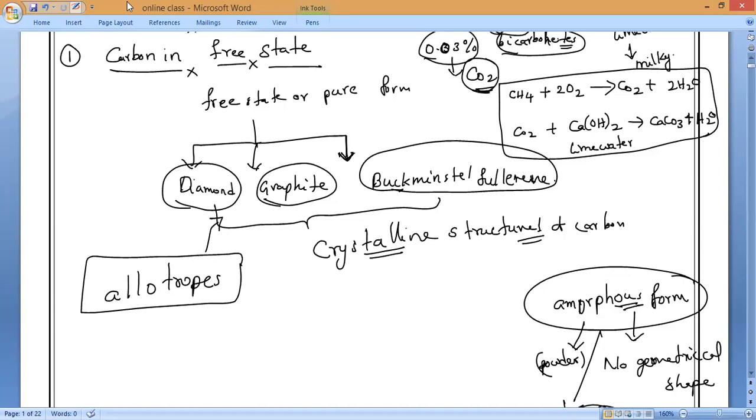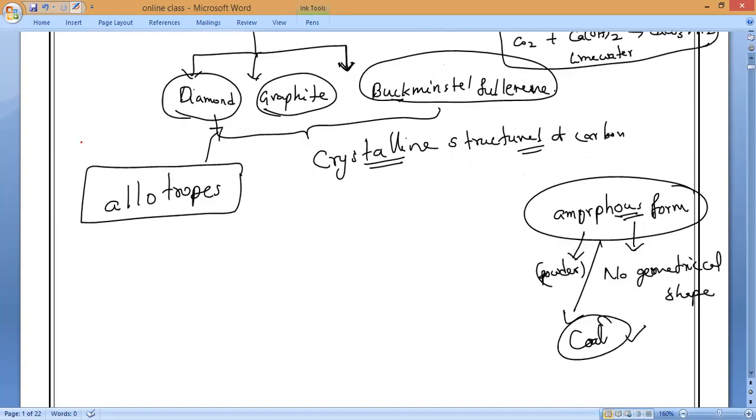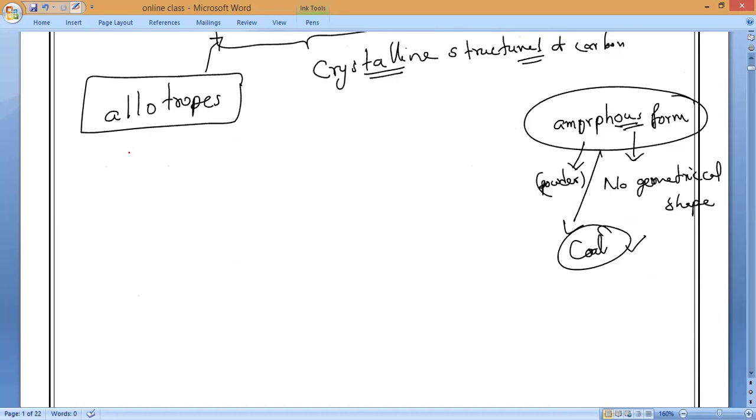Allotropy is a phenomenon where the same element exists in two or more different physical forms, but the chemical properties are the same.